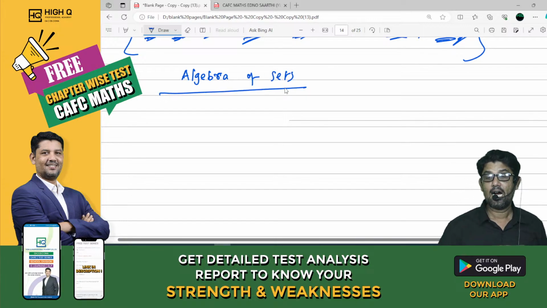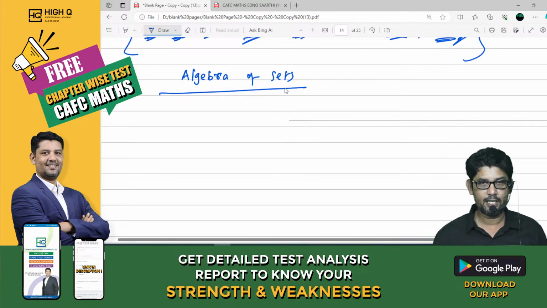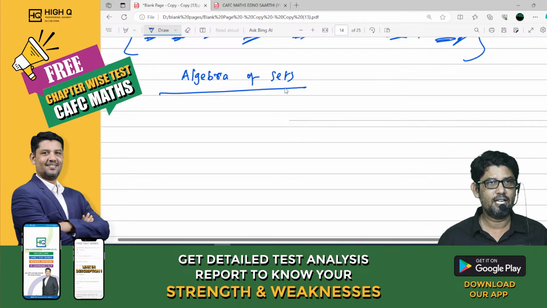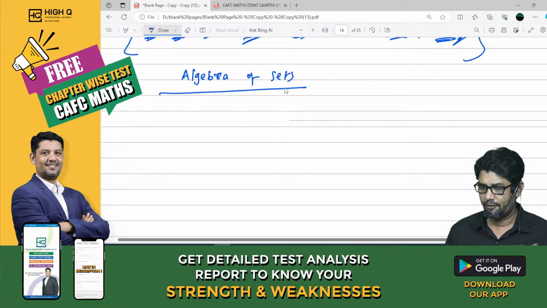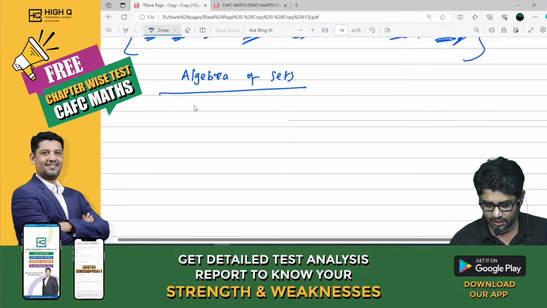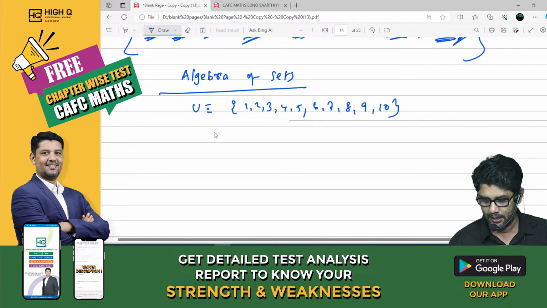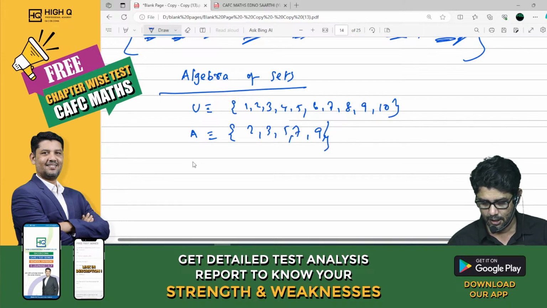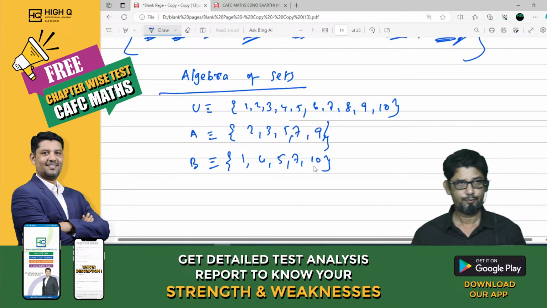Next step, algebra of sets. Very, very important thing. So instead of giving the definition, let me give you examples. Of course, you know. Look at this. First, the universal set is given as 1, 2, 3, 4, 5, 6, 7, 8, 9, 10. A is given as 2, 3, 5, 7, 9. B is given as 1, 4, 5, 7, 10.